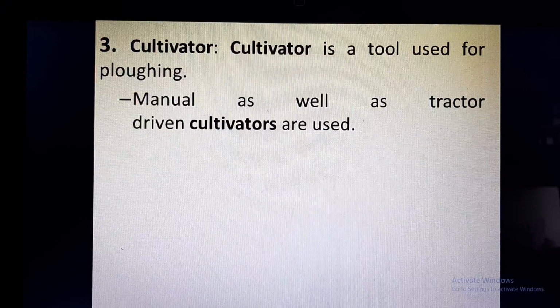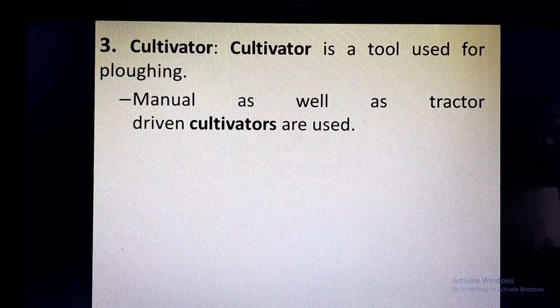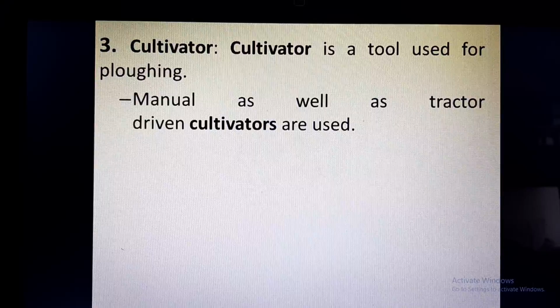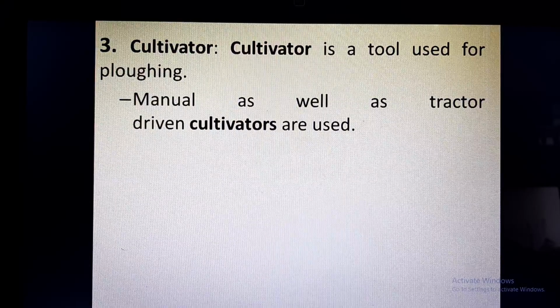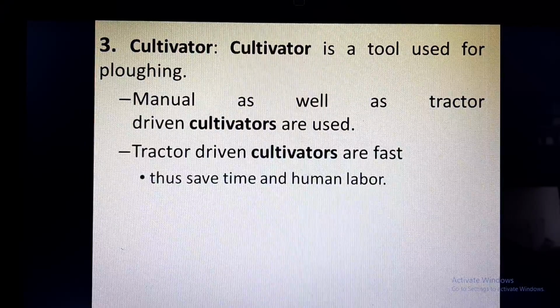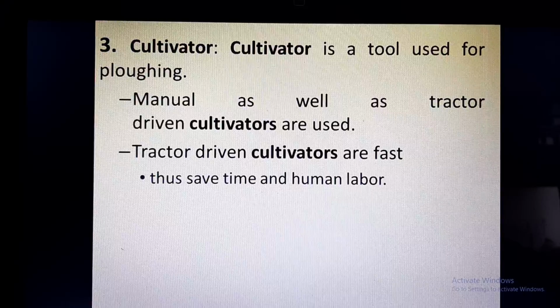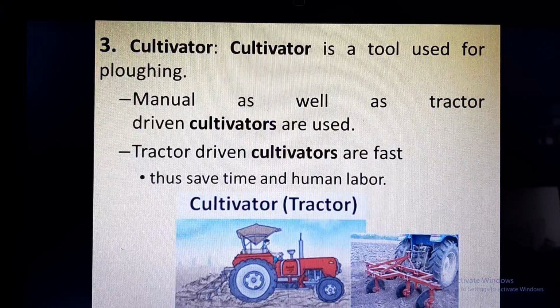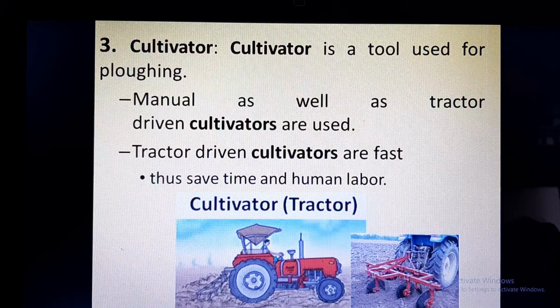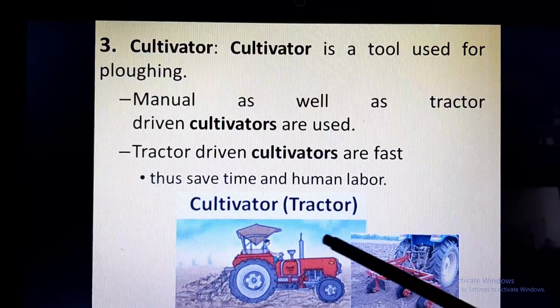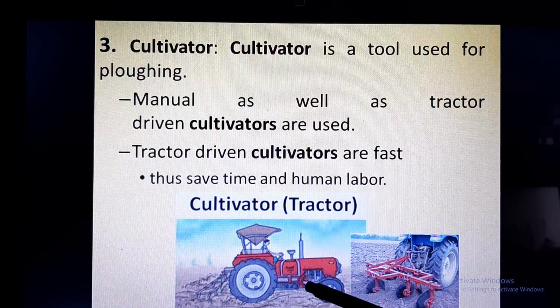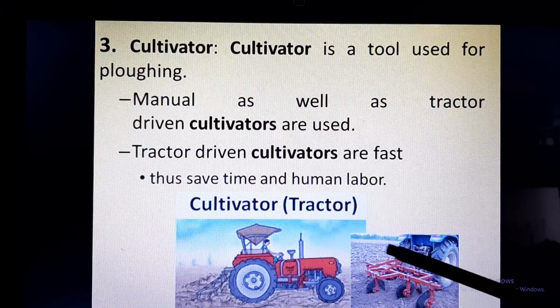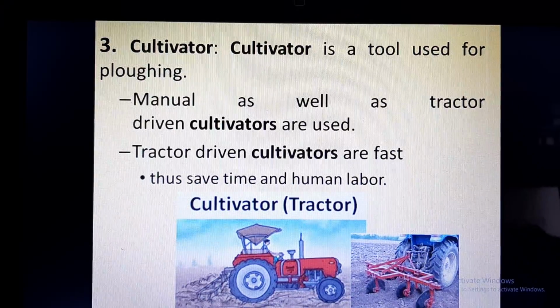Next is cultivator. Cultivator is a tool which is used for plowing. These cultivators can be manual also and can also be tractor driven. Tractor driven cultivators are fast because they are run by a machine. Therefore, it saves time and human labor. So here in this picture you can see a cultivator which is tractor driven, and this is how a cultivator looks like.